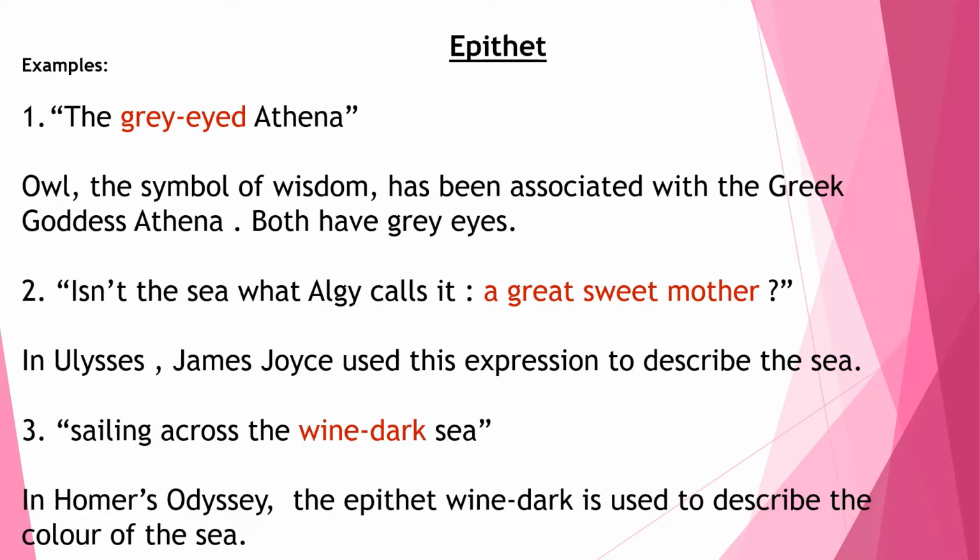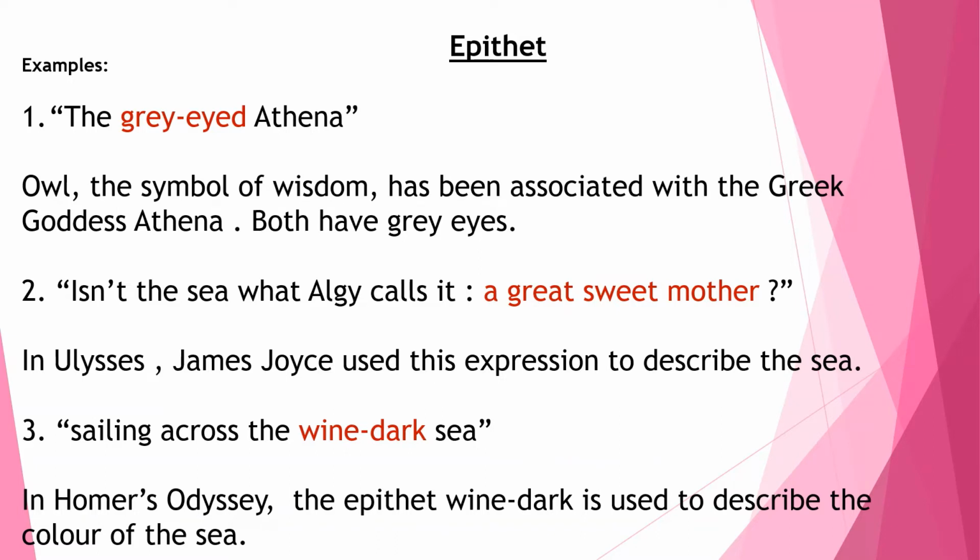Now, let me tell you a bit more about Athena. Who is Athena? Athena is the Greek goddess of wisdom. The owl, the symbol of wisdom, has been associated with her. We believe, it's like a myth, that the owl is the symbol of wisdom.